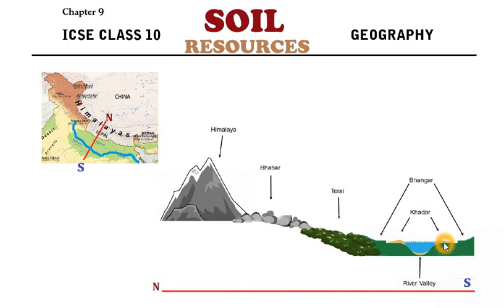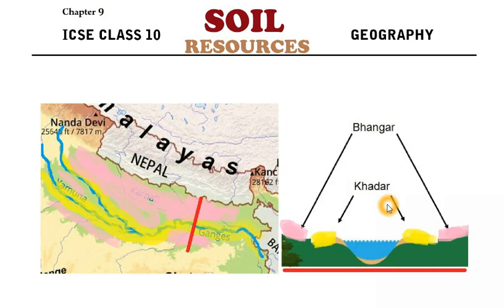In this region, wherever we have Khadar soil, flooding occurs during the rainy season. So every year a new layer of soil is deposited here, and that is why it is fertile, and it occupies comparatively a lesser portion of the entire plain. But the majority of the North Indian plain is covered with old alluvial soil. The same thing, made a little bigger: this yellow colored area, very close to the river, is where flooding occurs during the rainy season and has deposition of Khadar soil, the new alluvial soil, and Bangar soil is found away from the mainstream of the river.